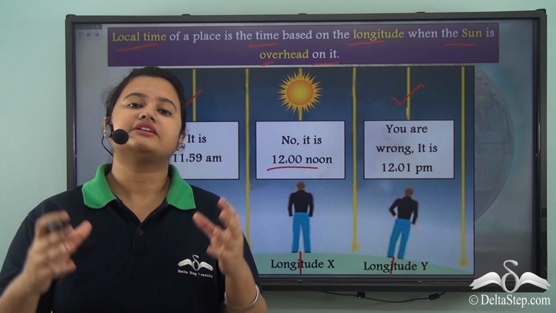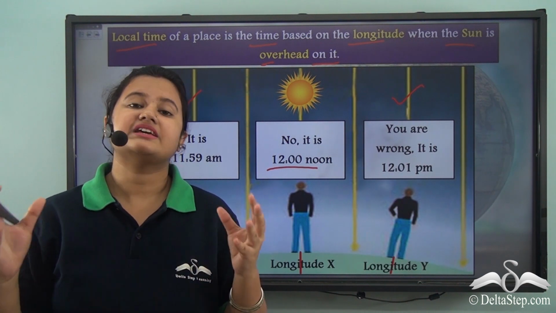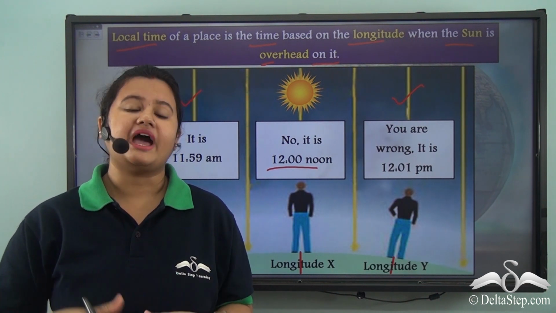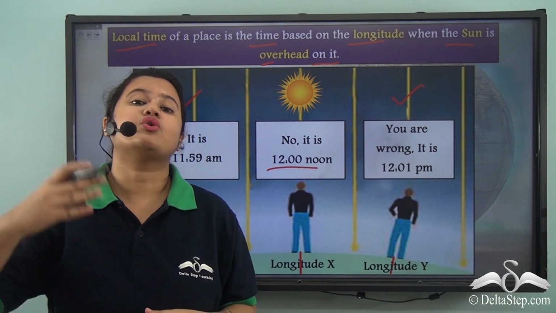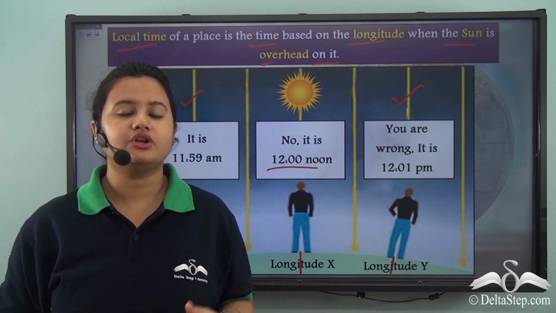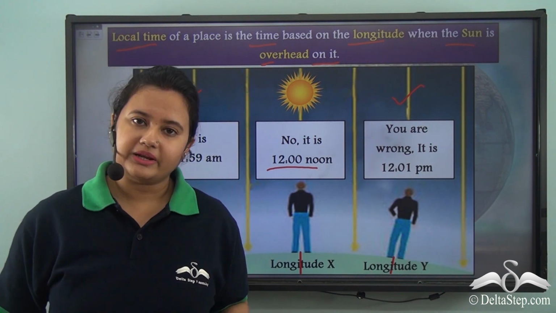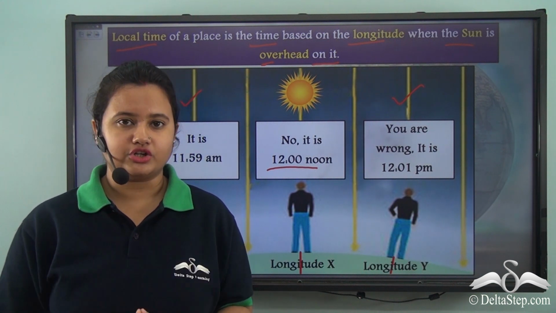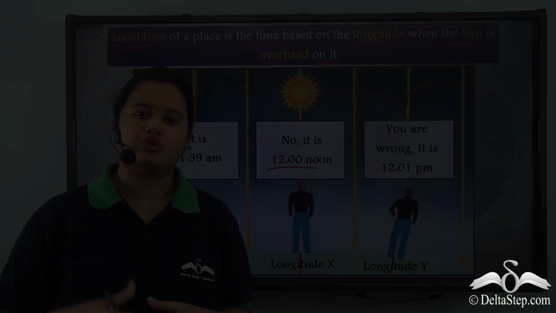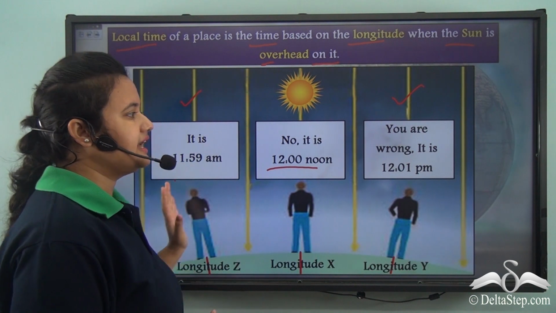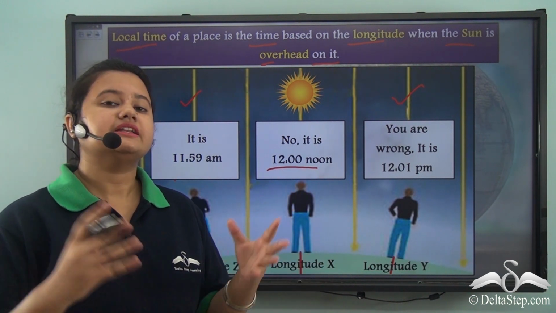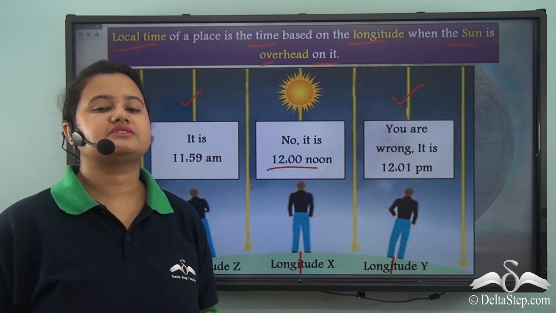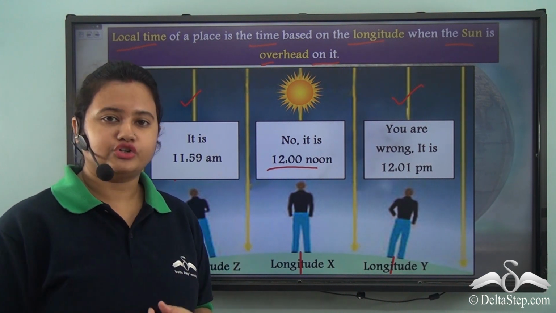So, we find that the local time of a place is usually 12 noon, and it is the time when the sun is overhead over that particular longitude. So, all places lying on that longitude have 12 noon. Also, we can understand from this picture that the local time of all the places on the earth is not uniform.